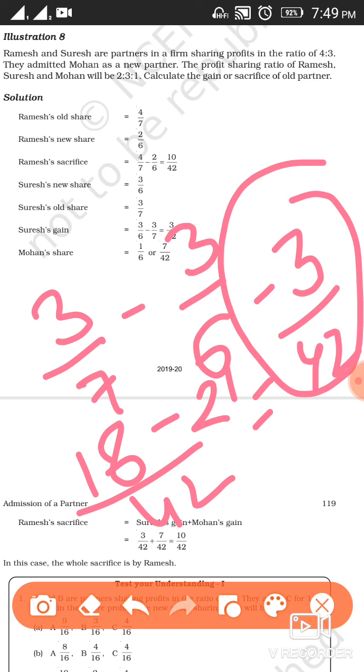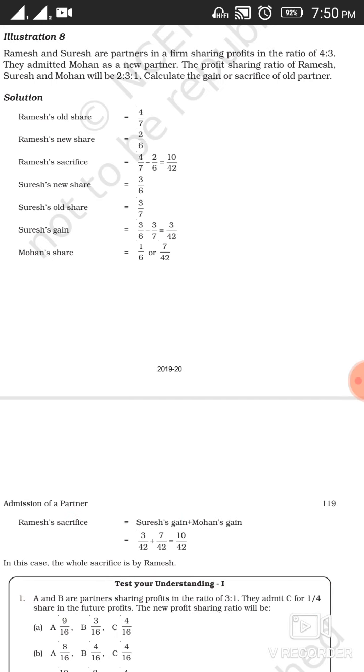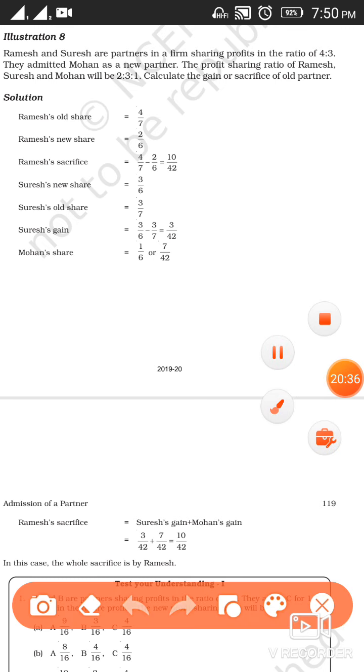So here only Ramesh has sacrificed. The sacrifice made by Ramesh is 10 by 42, and the gain made by Suresh is 3 by 42.